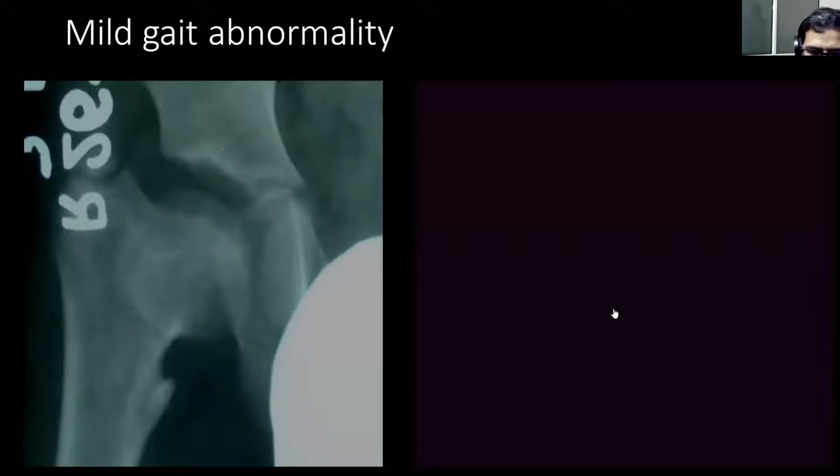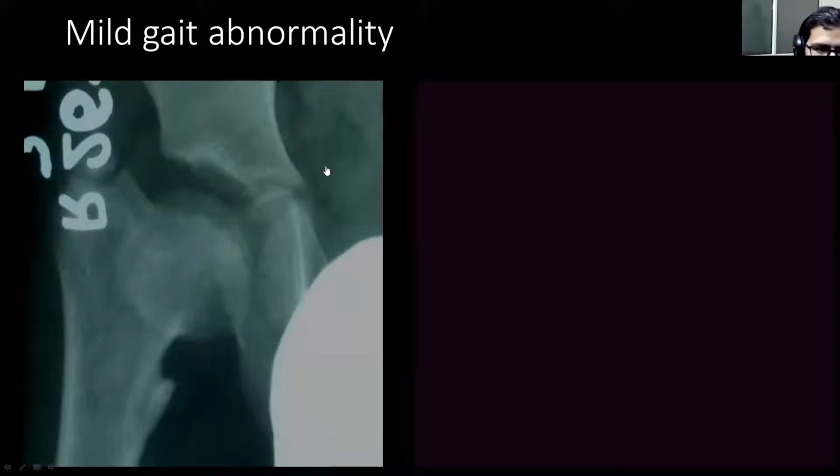So in the gait, is it visible or not? No. In the gait, you will see that the patient is having just a very mild limp on the right side, and there is no severe gait abnormality. But on the radiograph, you will see the appearance of the proximal femur is not normal, because this patient was having retroversion of the femoral head.